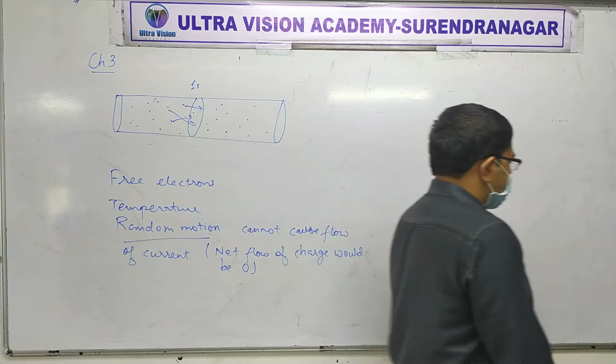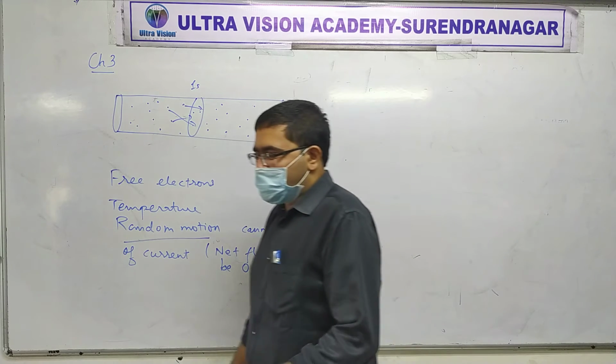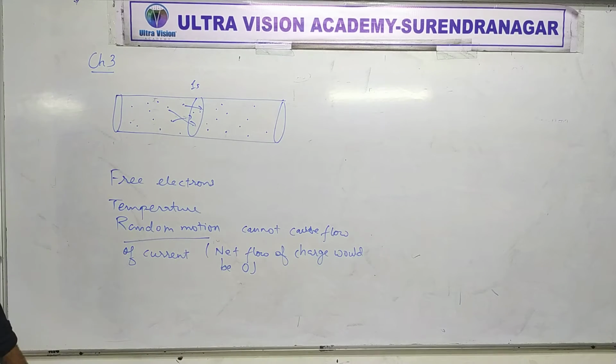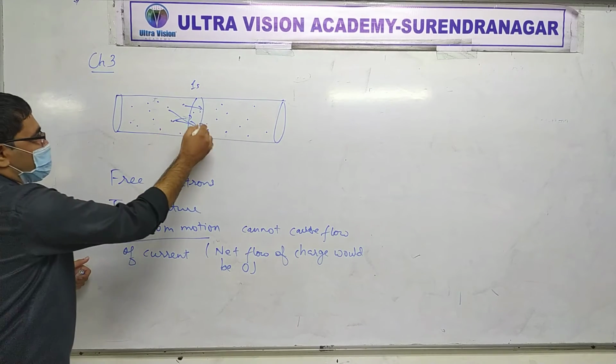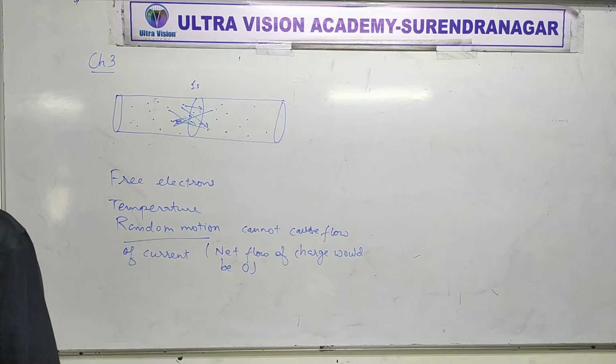So now if you want to make current flow, you might have to do something from outside. So all we need to do, draw the figure, and understand what we are writing here.